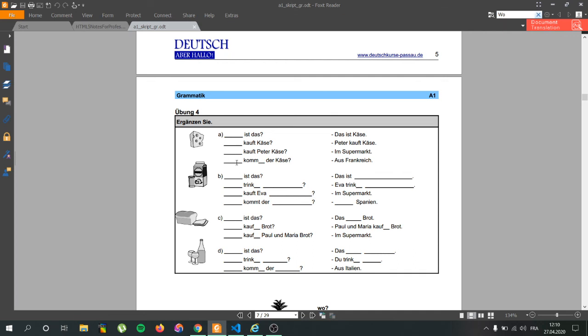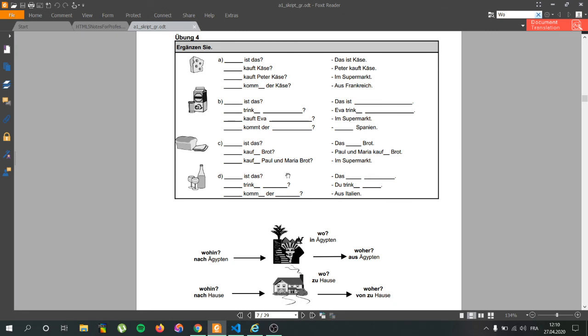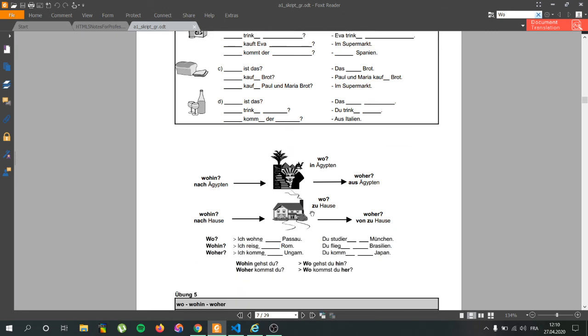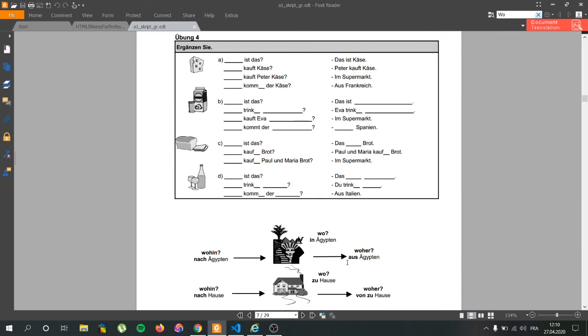So our question should be like woher kommt der Käse? Why? It's kind of complicated. We have to learn this stuff to be able to answer this part right here, okay? So when you actually come from someplace, the question should be like woher?